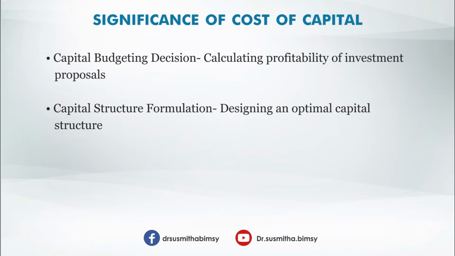That type of capital structure, which leads to maximization of value and minimization of cost of capital, is called the optimal capital structure. So we have to use a judicious mix of debt and equity in the firm's capital. You have to understand that cost of capital has a significant influence on capital structure formulation.